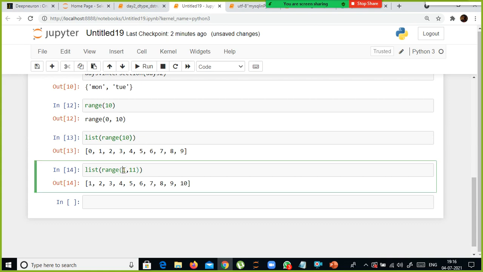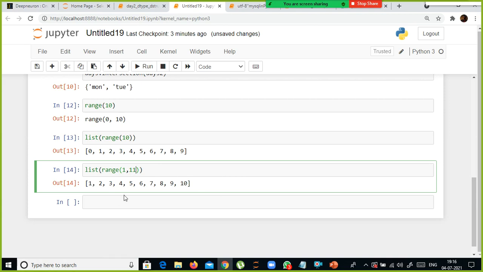But if you specify one more value, at the maximum range can take only 2 arguments. The first argument is nothing but your minimum value. Start from the minimum value. In this case, the minimum value is 1. Start from 1, end at n minus 1. So n minus 1 is 10. 1, 2, 3, 4, up to 10 it printed.